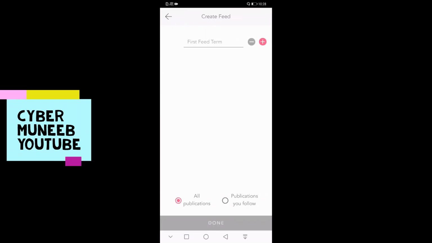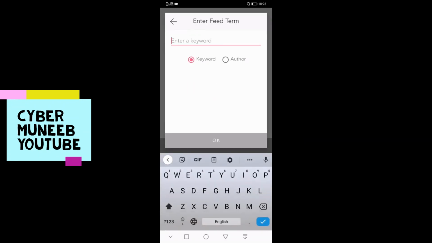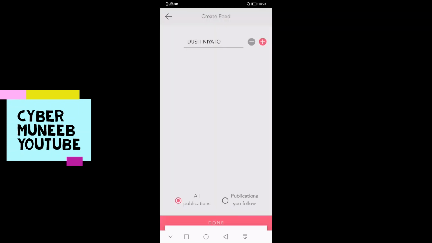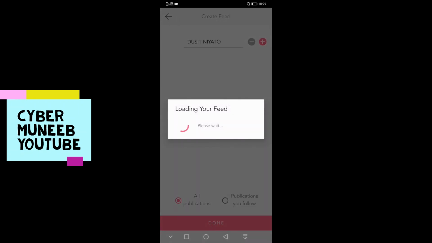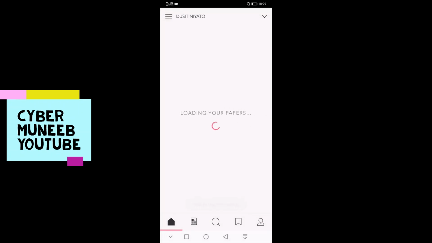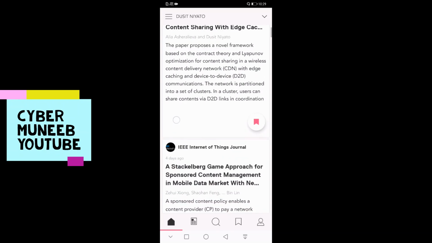Similarly, you can also add authors of your field, like top researchers. I'll write from the keyword, Dusit Niyato, and instead of keyword I'll select author. It's asking for the first name, Dusit, and then in the last name I'll select Niyato, all publications, and it will show me all the papers of Professor Dusit Niyato that are recently published.